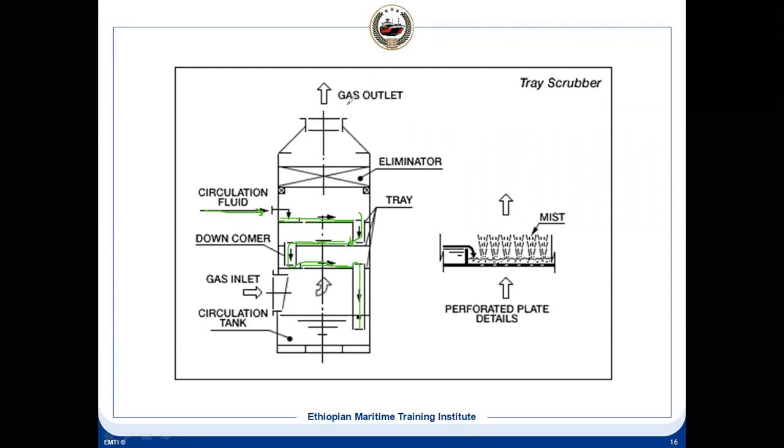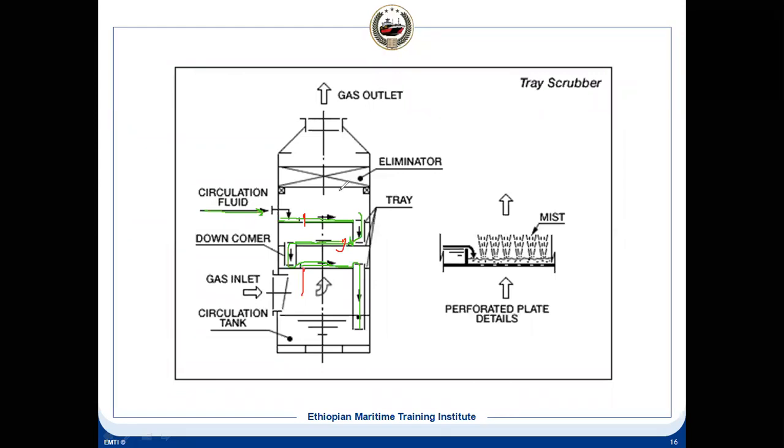The gases which are moving in the upward direction will move through these perforated gaps. There will be an interaction between the water and the gases, and the condensable gases will get condensed and come out separated as a liquid, and only the non-condensable gases will move in the upward direction. That will be CO2 and nitrogen. Nitrogen and CO2 are the main ones, and CO also will be there.